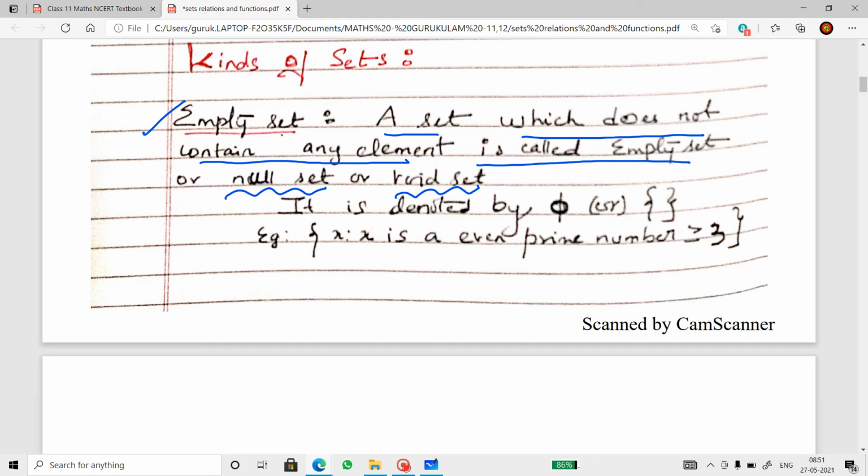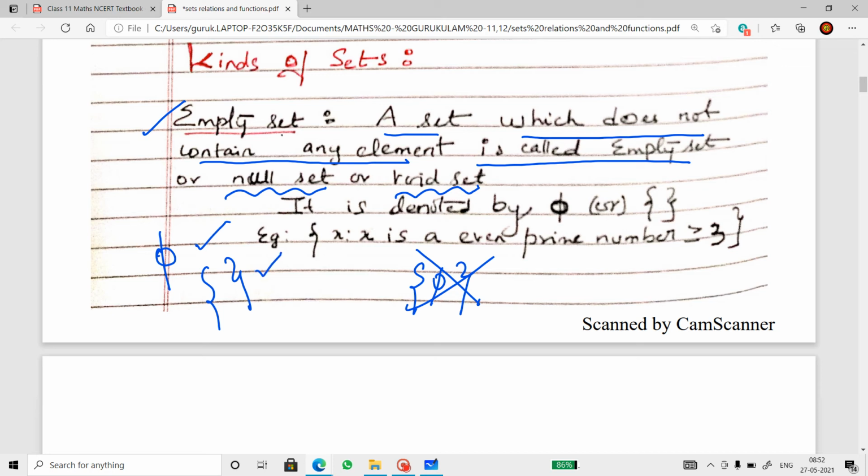Well, what is an empty set? A set which has no element. Fine. How do we represent it? We represent it like this, or you represent it like empty braces. Don't write it like this. This is wrong. Never represent an empty set like what I've showed you now. It should be either this way or this way.